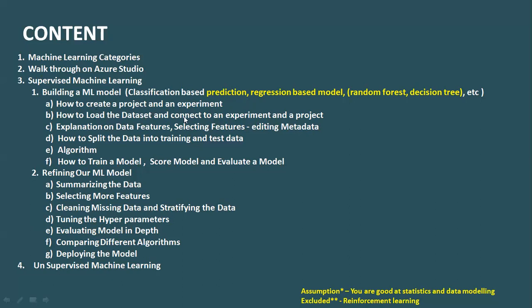I'll teach you how to create a project, how to create experiments, how to load the data, connect the data with your project. I'll explain to you the different data features, how to split the data into training data and test data, get the right algorithm, how to train a model, how to score a model, evaluate a model, and finally deploy a model. Right? And if the model is not very great, how to hyper tune that model and then further deploy it.